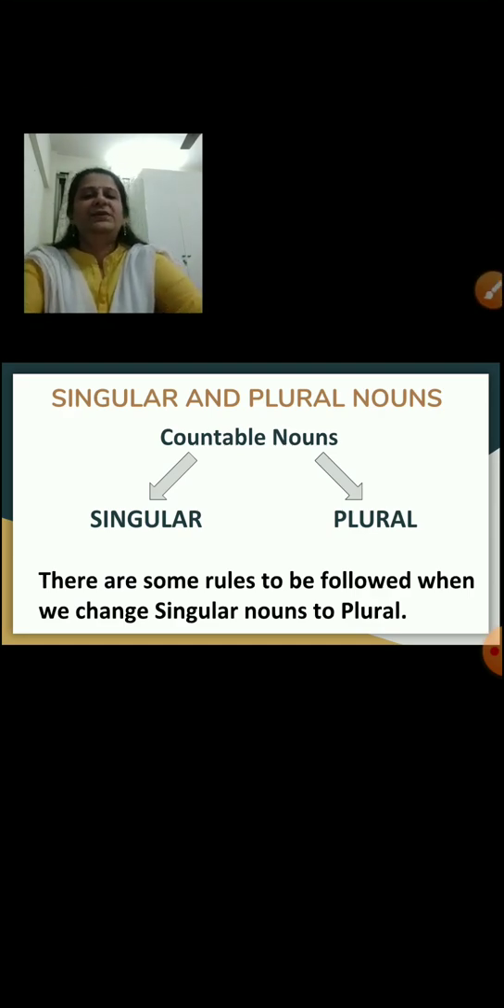Okay. So let's proceed further, children. Just as we learned countable and uncountable nouns, we have singular and plural nouns. Now countable nouns can again be singular or plural. But children, there are some rules that have to be followed when we change from singular nouns to plural. So let's look at some of the rules.